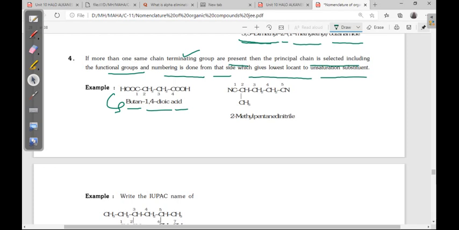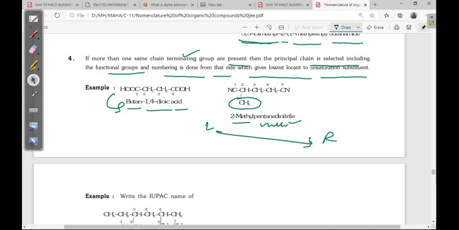Here terminal positions are the same, but here a methyl group is there, that's why numbering should start from left to right. 2-methyl, 5 carbons, pentane, nitrile group is there, 2 functional groups are there, so dinitrile. 1, 5 numbering we should write.